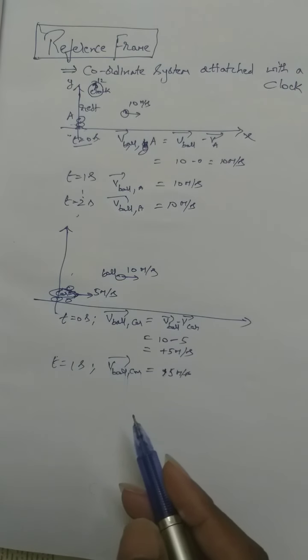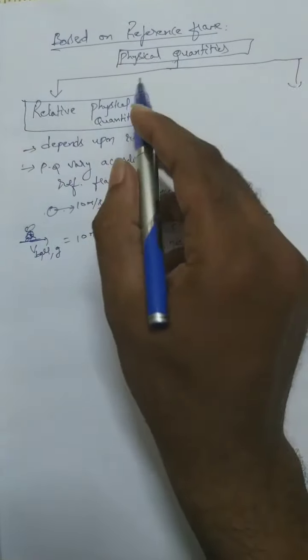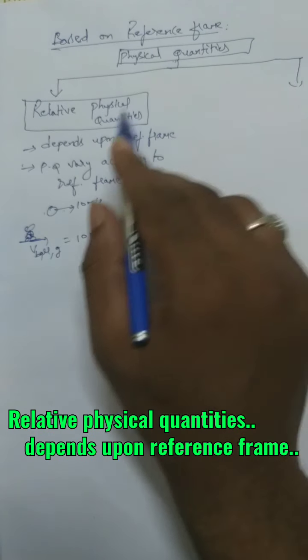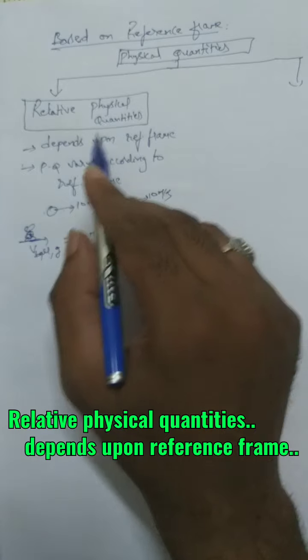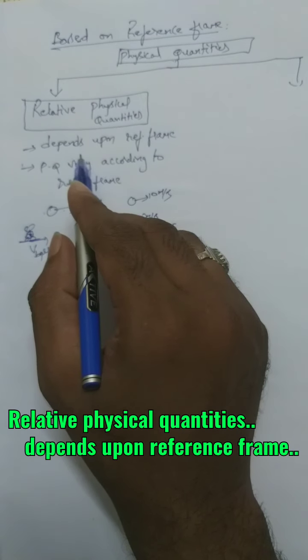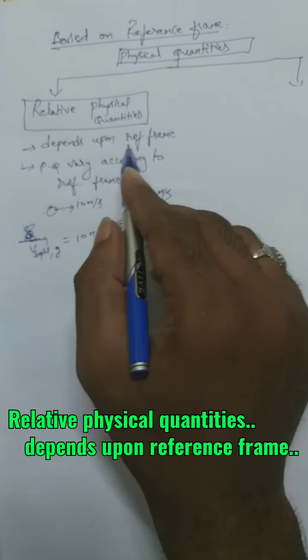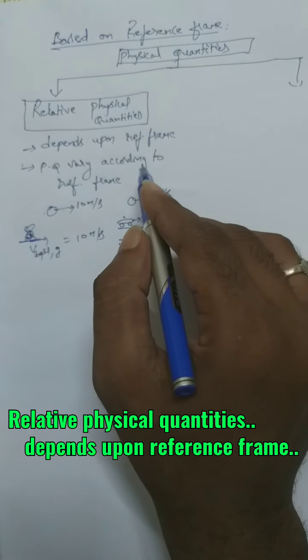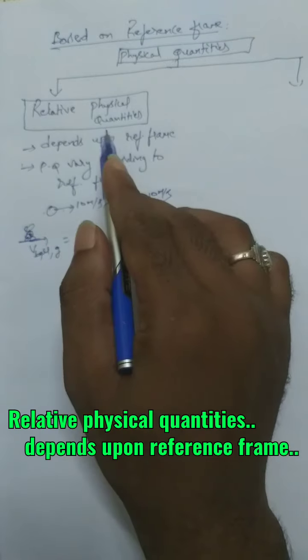So students, based on reference frame, physical quantities are classified into two types. One is relative physical quantities. Relative physical quantities are those physical quantities which depend upon reference frame. Physical quantities which vary according to the reference frame are called relative physical quantities.